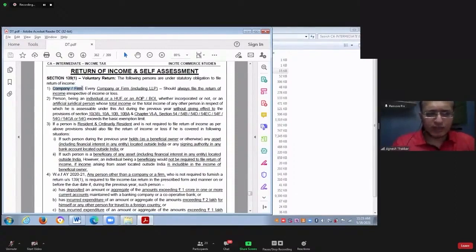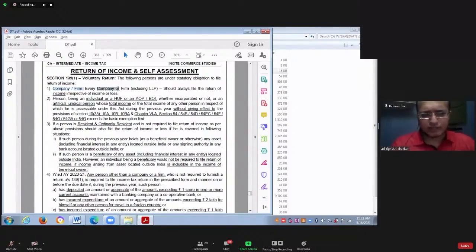So point number 1 says, for every company and firm, when we use the word firm, by default it also includes limited liability partnership firm. The word firm by default will always include LLP.